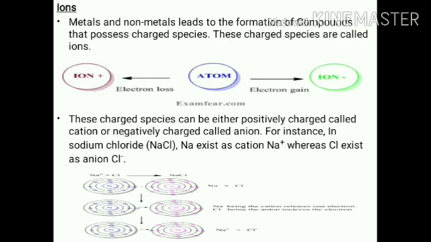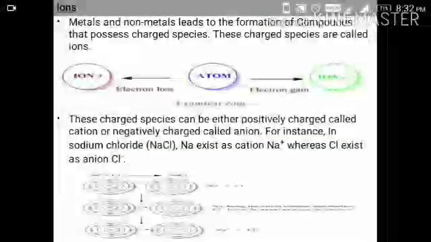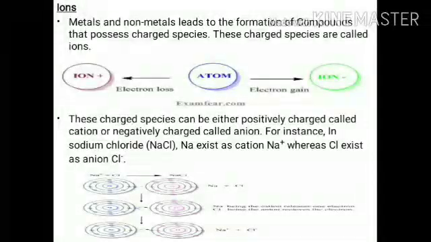Now the next topic is ions. What are ions and how are ions formed? When an atom gains electrons, it forms anions; when an atom loses electrons, it forms cations.